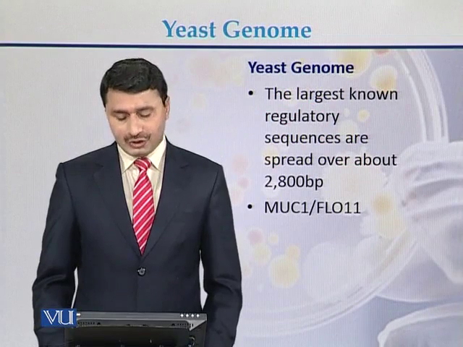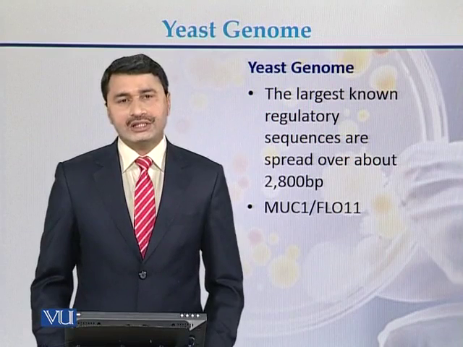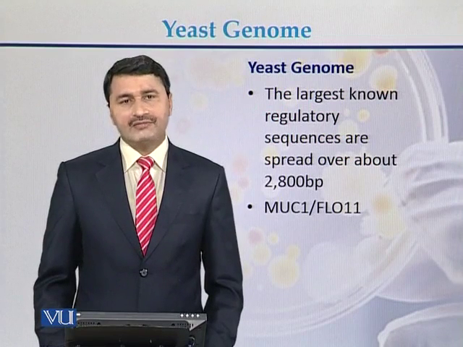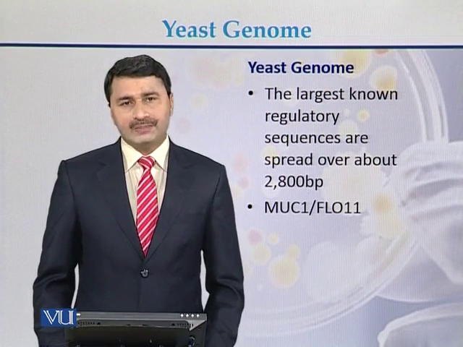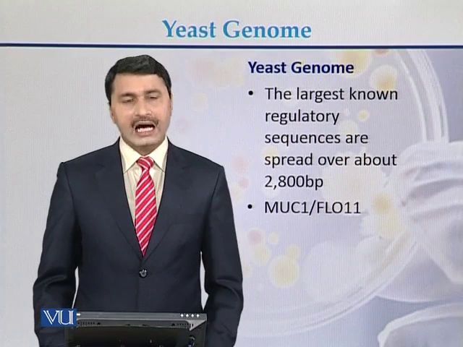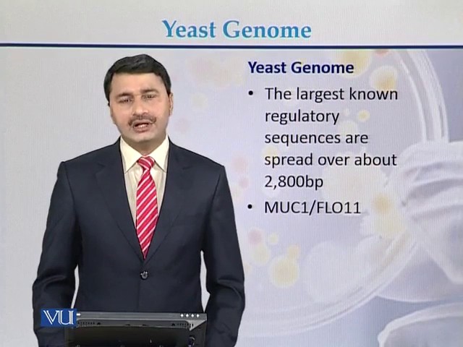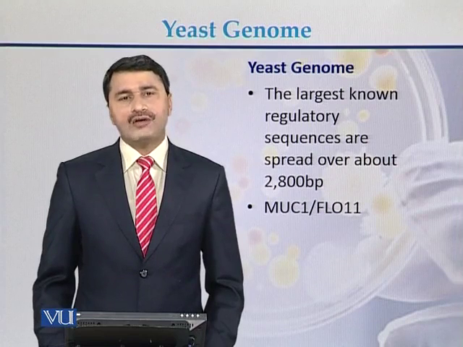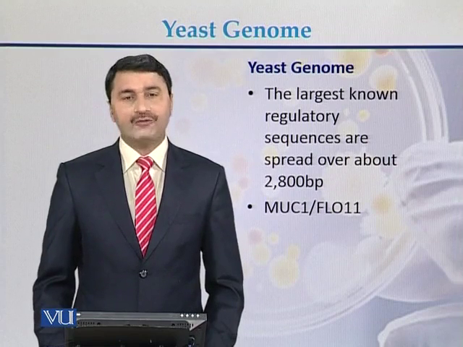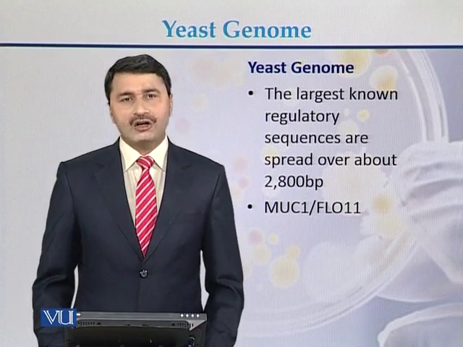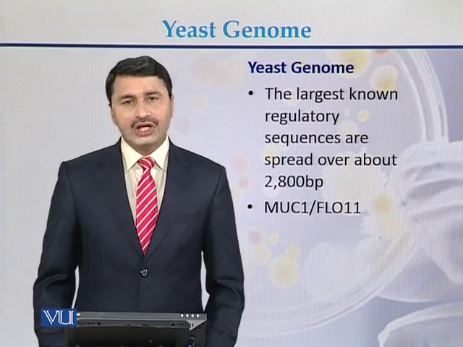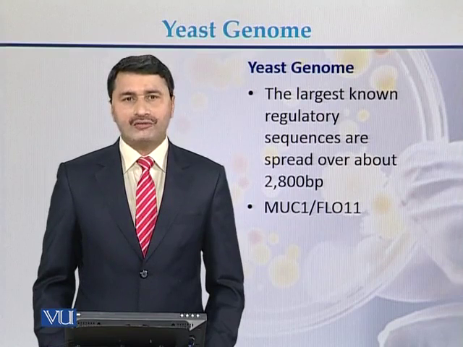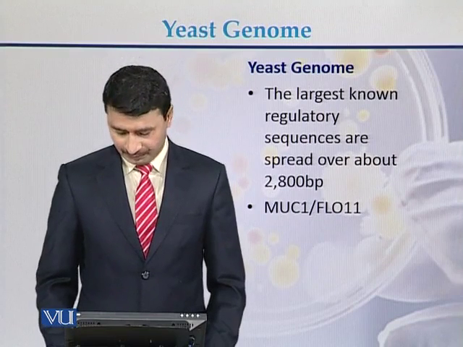The largest known regulatory sequences present with a specific gene sequence are up to 2800 base pairs, and the name of the gene is MUC1. So this is one of the largest regulatory sequences present with one of the genes of the yeast genome.